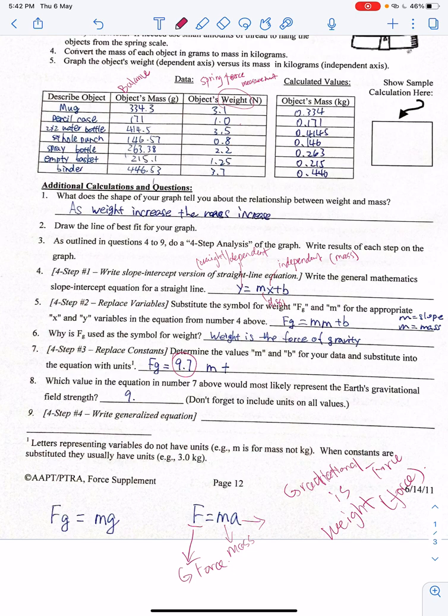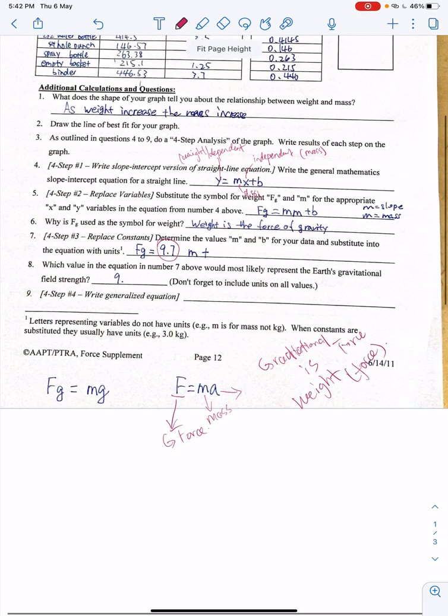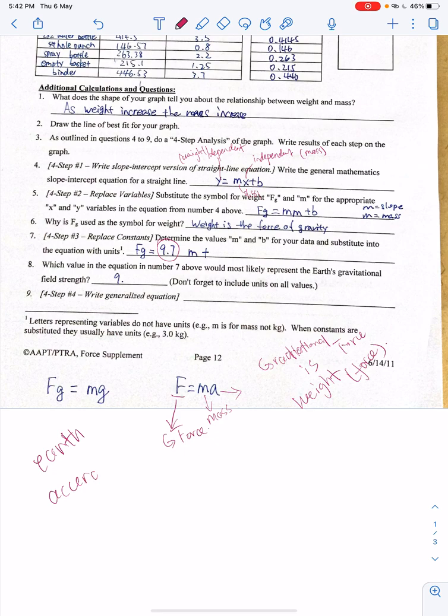That means once you fly into space, you don't have any gravity. So mass doesn't change, but weight will change. Weight changes due to different gravity. On Earth, the gravity, which is the acceleration, is 9.81.